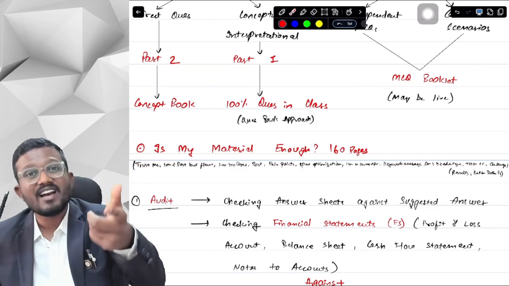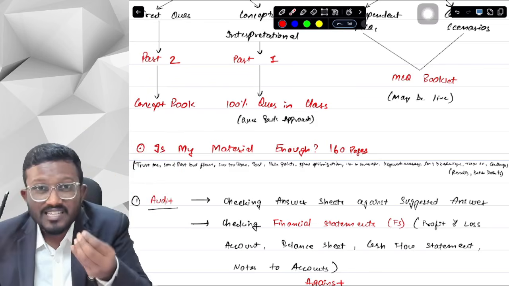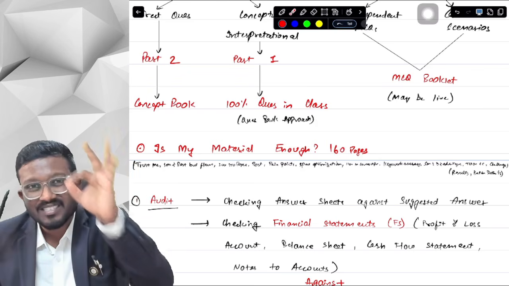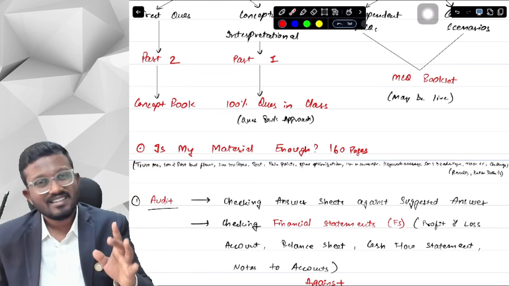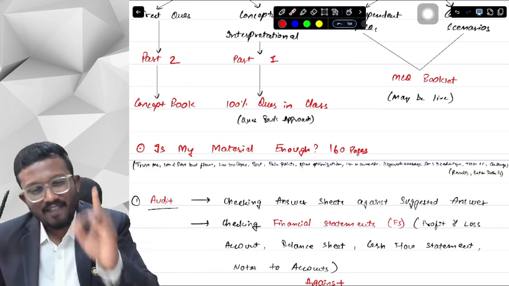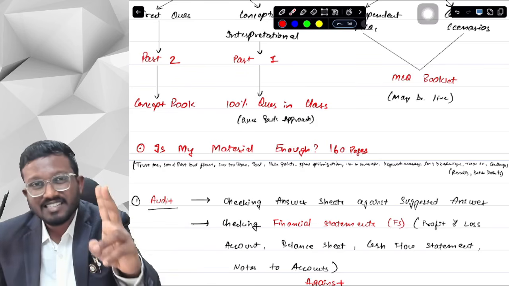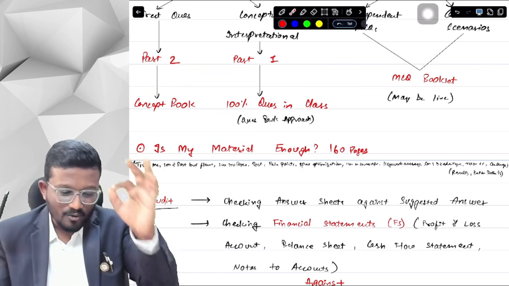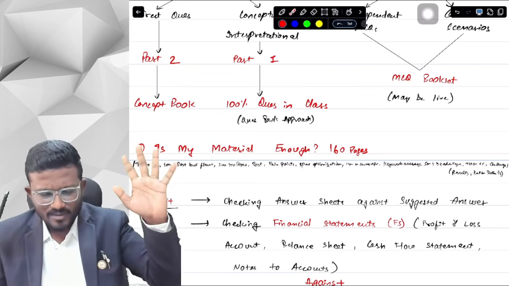Few questions ICAI asks from pronouncements as well. So even the ICAI module that is of 1000 pages is not 100% complete in itself. But the ICAI module is the best. If you have time, if you have willingness, if audit is definitely your only subject to study, then you can go for the ICAI module, no doubt about it. But